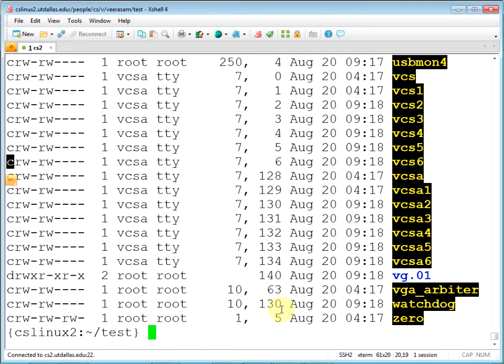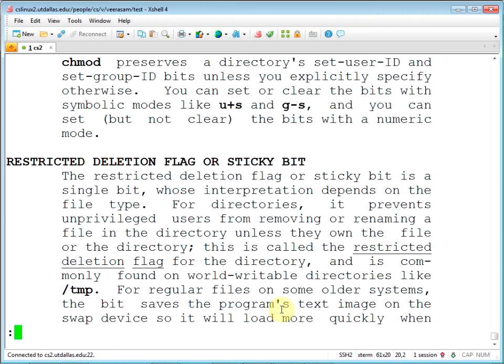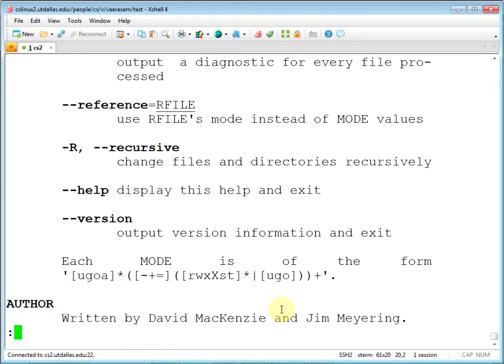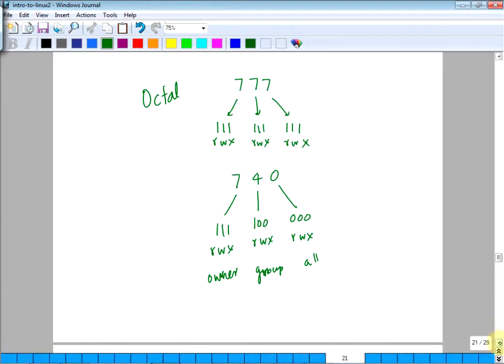Same command you can use for a directory. Absolutely. So you can use the same command for a directory, and check something here.